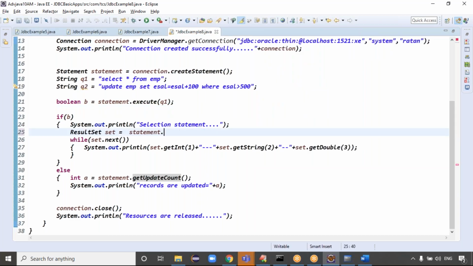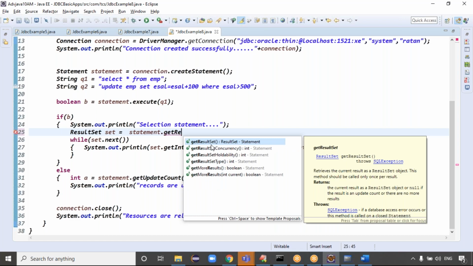Yes, definitely. If it is true, you are trying to get the result set object, and you know that a statement contains getResultSet. Statement.getResultSet retrieves the current result as a result set object.